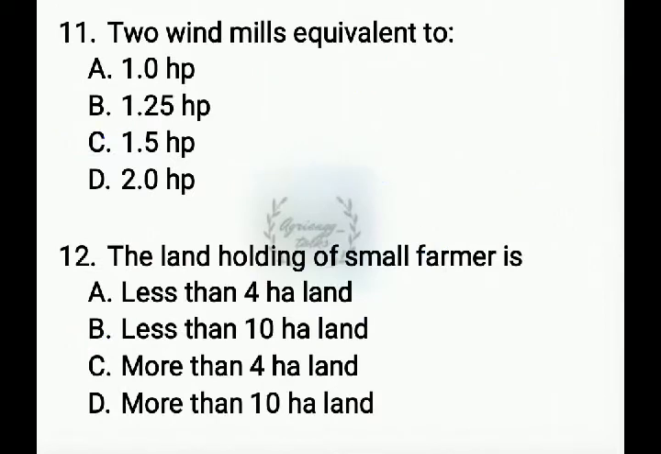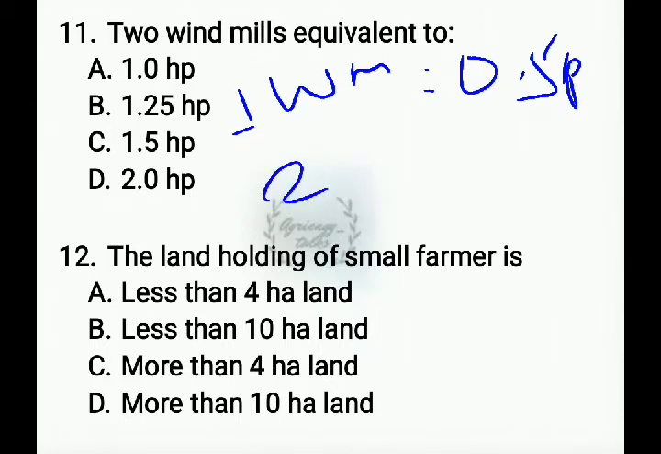Next question. 2 windmills equivalent to, for 1 windmill it is equal to 0.5 HP. For 2 windmills it is 2 into 0.5, which is equal to 1 HP. 2 windmills power equals 1 HP.